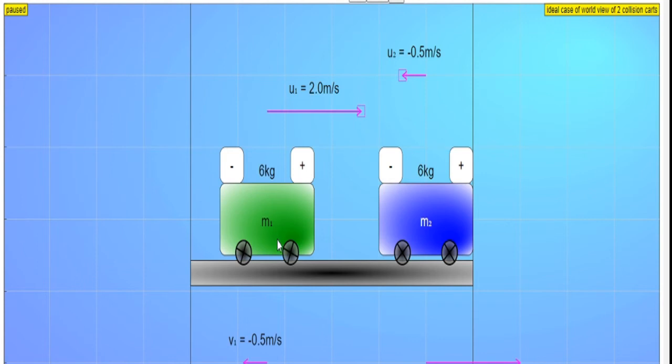See here, the first cart has exchanged its velocity with the second cart after the collision. Hence the first cart got the velocity of 0.5 meters per second. The second cart got the velocity of 2 meters per second, which is the velocity of the first cart before collision. So if we decrease one of the masses, let us see what happens.